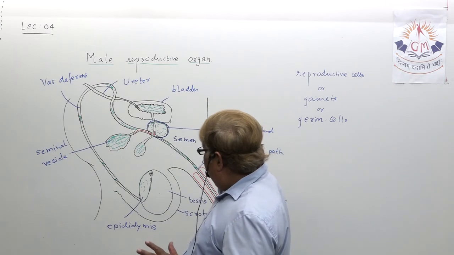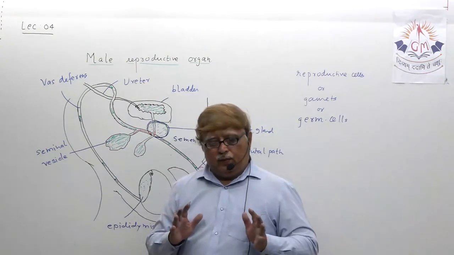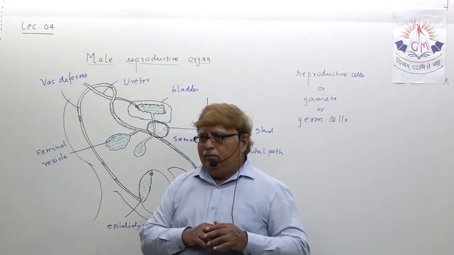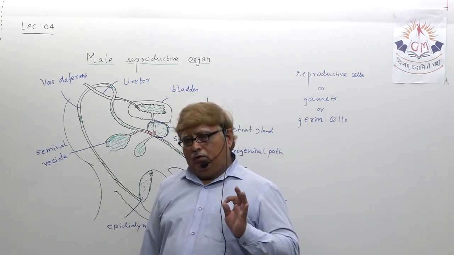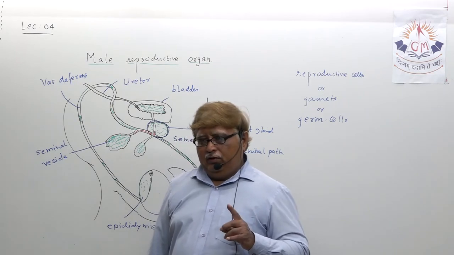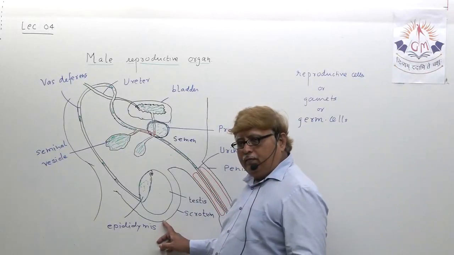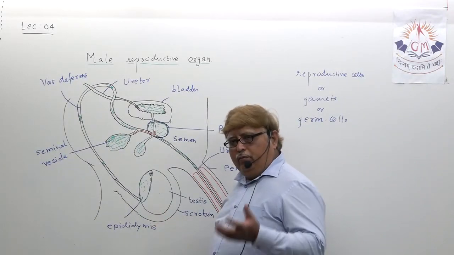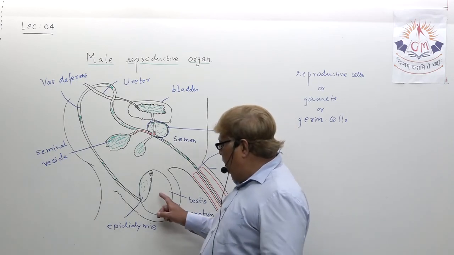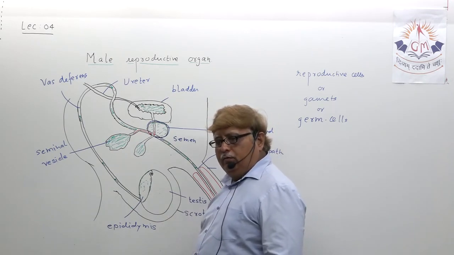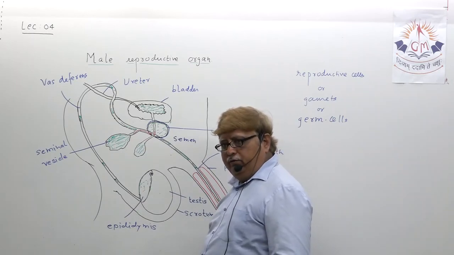Okay? Let me explain it to you again, so just watch the complete diagram. Once you are able to draw it thoroughly, and if you know the role of each and every organ, things become very, very easy for you to understand and implement. Scrotum protects the testis and provides optimum temperature for spermatogenesis. Sperm produced by the testes are temporarily stored in the epididymis.